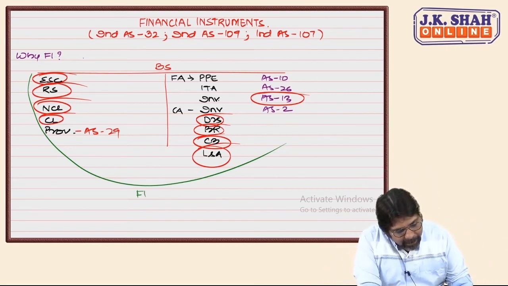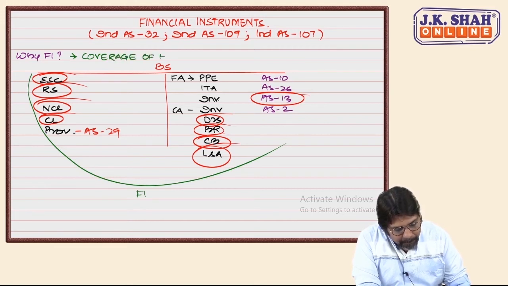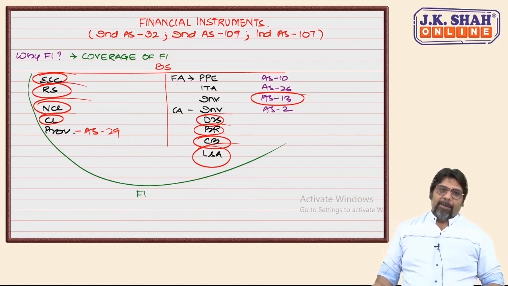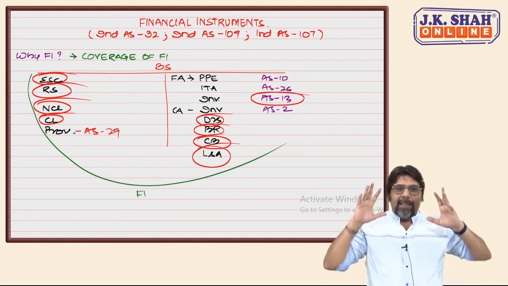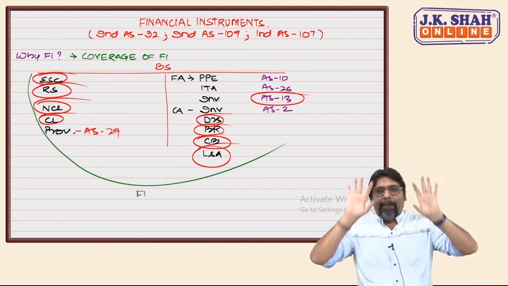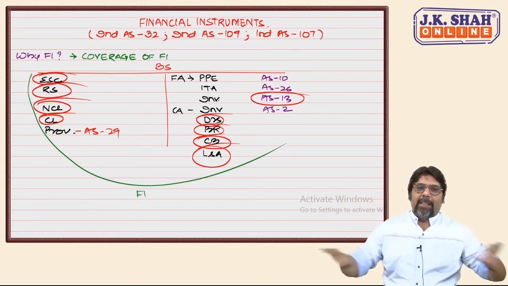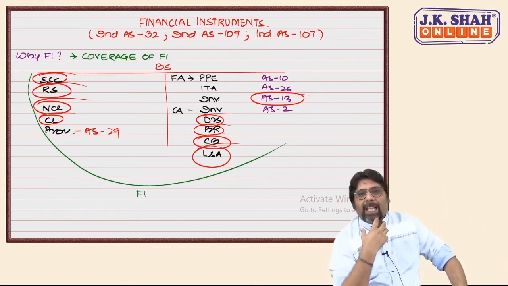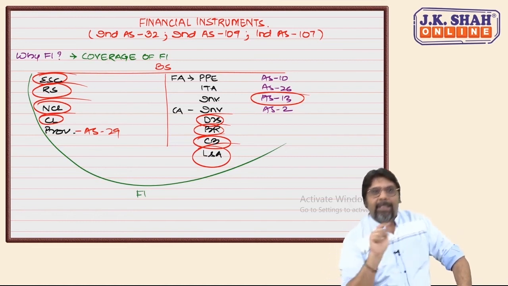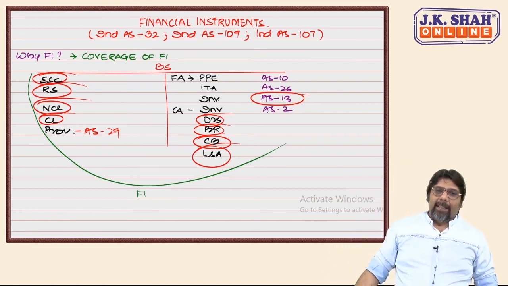So, basically I wanted to show the coverage of financial instruments. For those things for which standards were there, fine; apart from that, for those things for which standards weren't there, it is covered by financial instruments, and that only brings us to equity and the other equity fund.